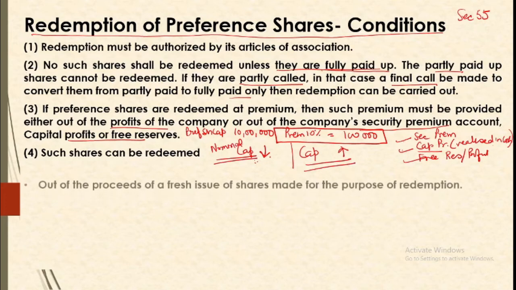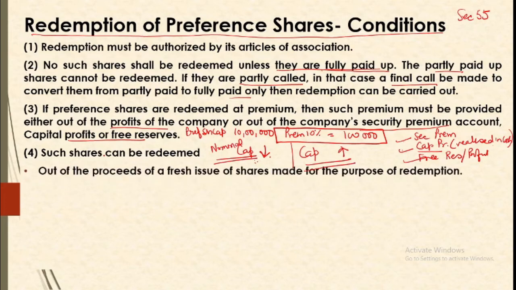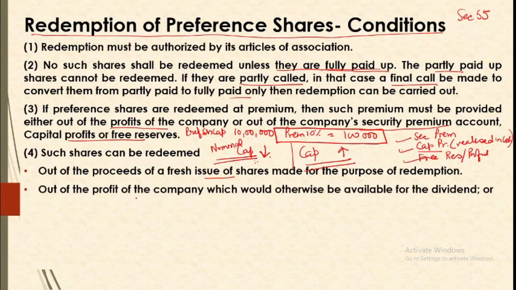So as per Companies Act, there are two ways to increase the capital. One is the proceeds of fresh issue, that is when you redeem these shares, at the same time you make a fresh issue of shares, and that fresh issue will be compensating for this reduction in the capital. Another source is out of your free reserves, that is your profits which are otherwise available for dividend, so you can utilize them also.